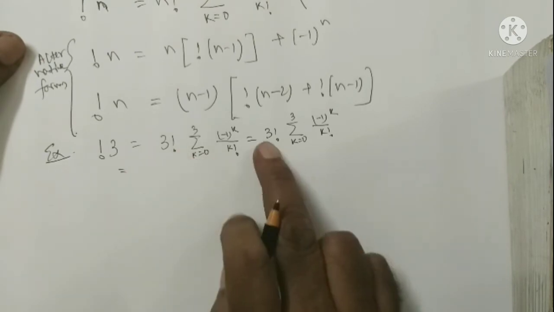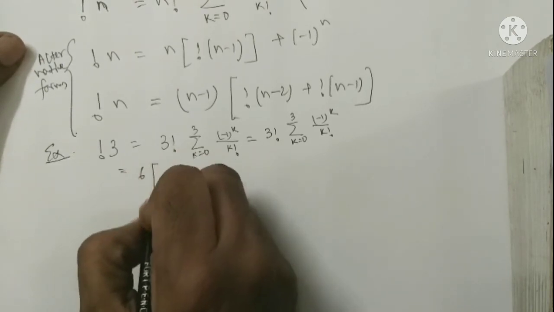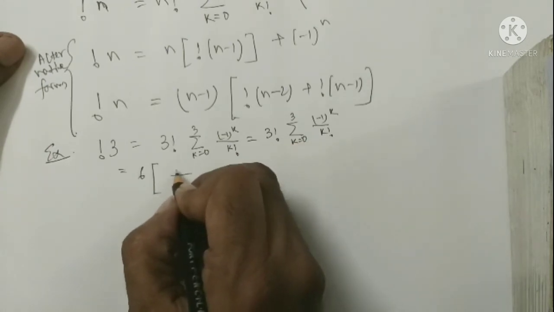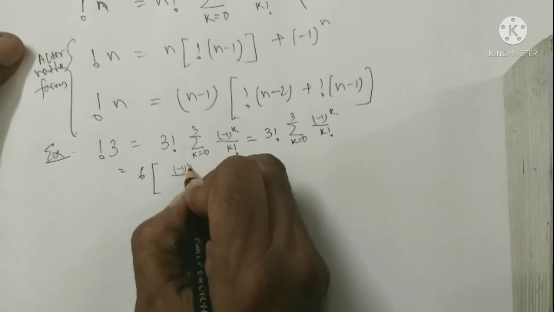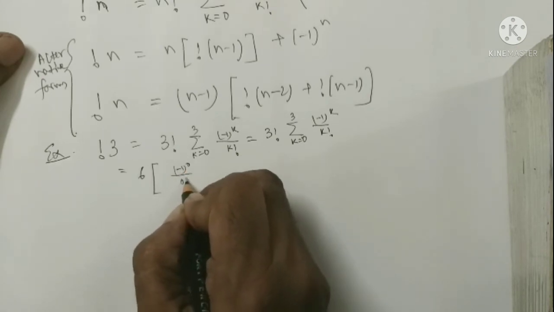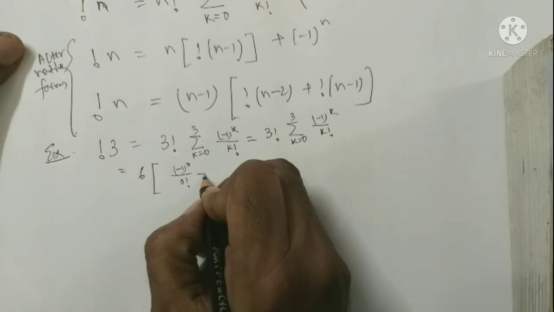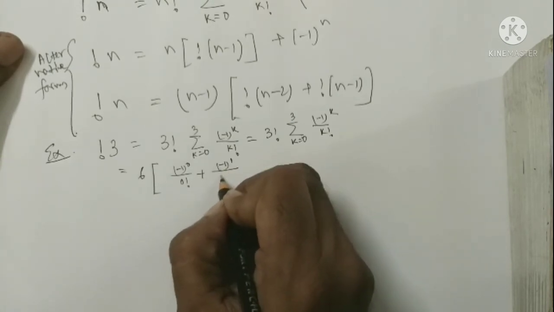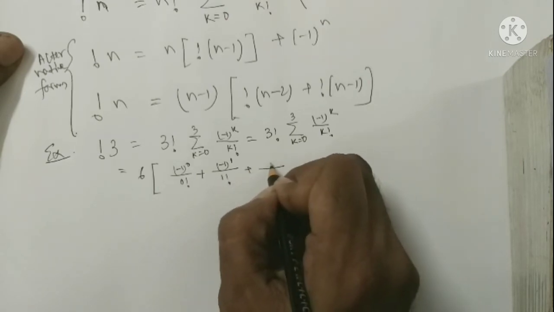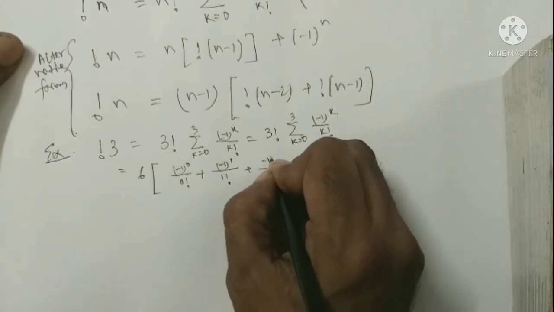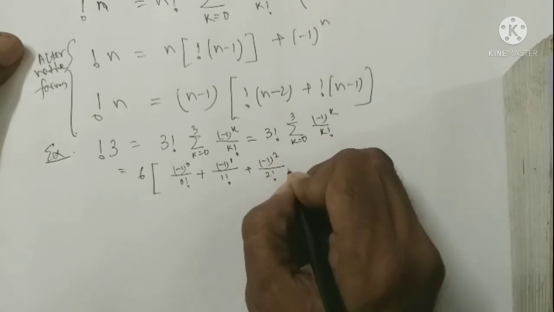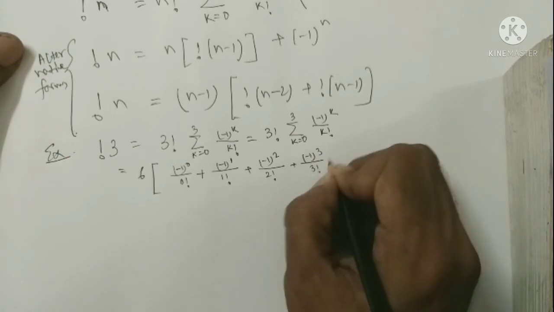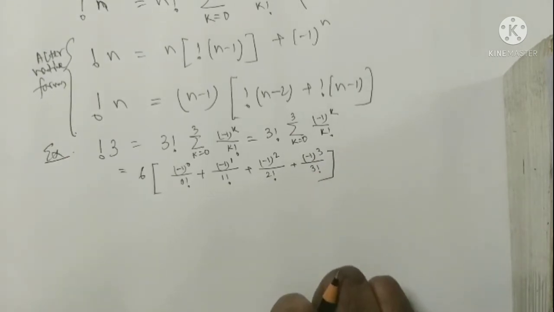If I take 3 factorial, that means 6, 6 is outside. Whenever we put k equal to 0, then we get (minus 1) to the power 0 by 0 factorial, plus (minus 1) to the power 1 by 1 factorial, plus (minus 1) to the power 2 by 2 factorial, plus (minus 1) to the power 3 by 3 factorial, and it becomes